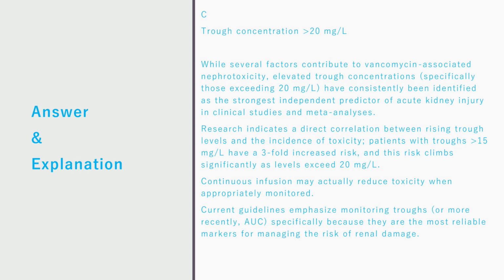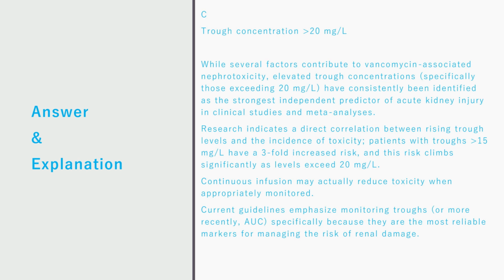Explanation. While several factors contribute to vancomycin-associated nephrotoxicity, elevated trough concentrations, specifically those exceeding 20 mg per liter, have consistently been identified as the strongest independent predictor of acute kidney injury in clinical studies and meta-analyses. Research indicates a direct correlation between rising trough levels and the incidence of toxicity. Patients with troughs greater than 15 mg per liter have a threefold increased risk, and this risk climbs significantly as levels exceed 20 mg per liter.